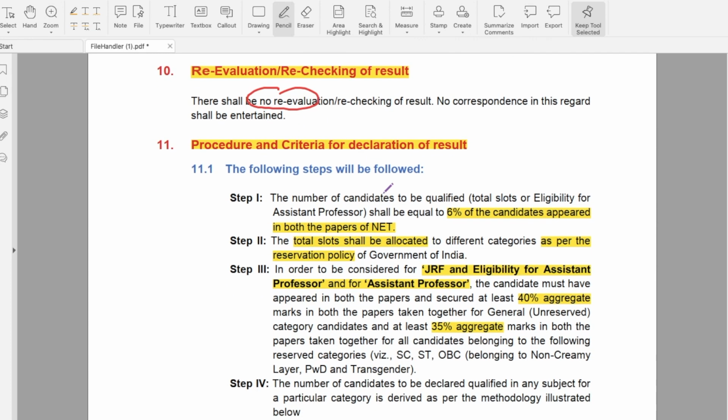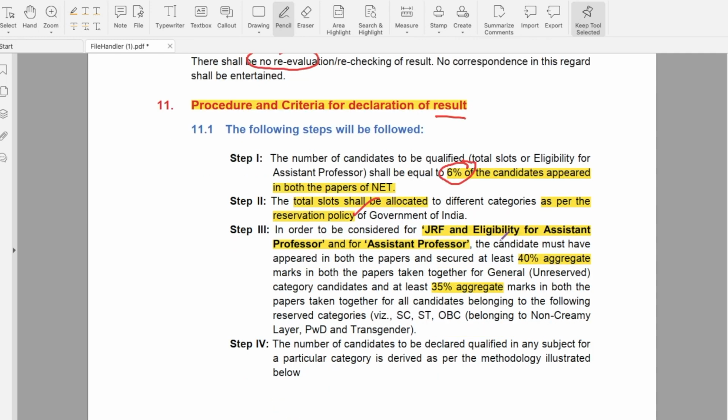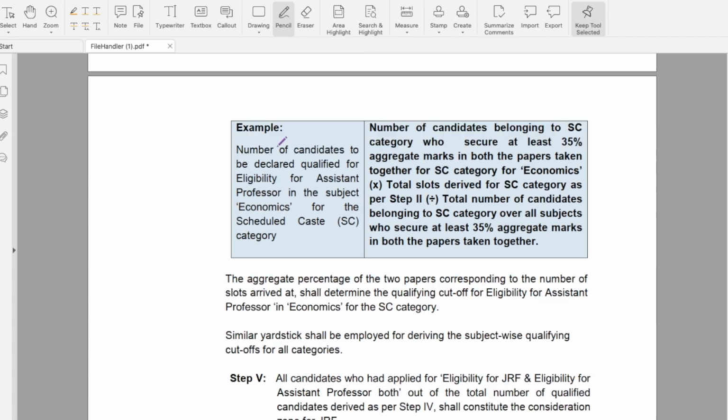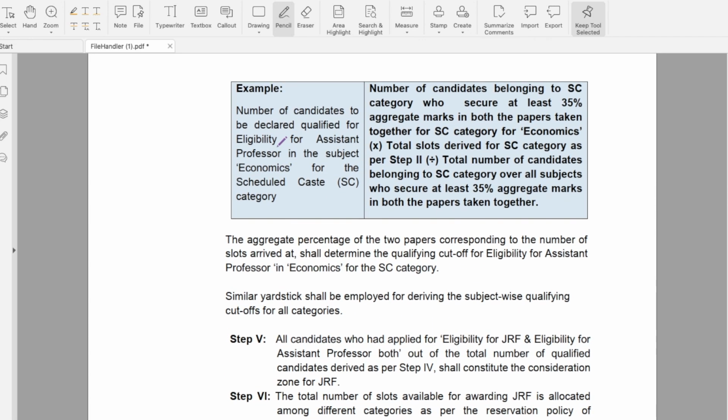What is the procedure for declaration of results? The number of candidates qualified is 6% of the candidates who appeared in both papers of the NET exam. In order to be considered for JRF and assistant professor, or assistant professor, the candidates should get at least 40% average in both the papers taken together for general, and 35% average for the reserved categories. This is the criteria given for deciding the JRF candidates.